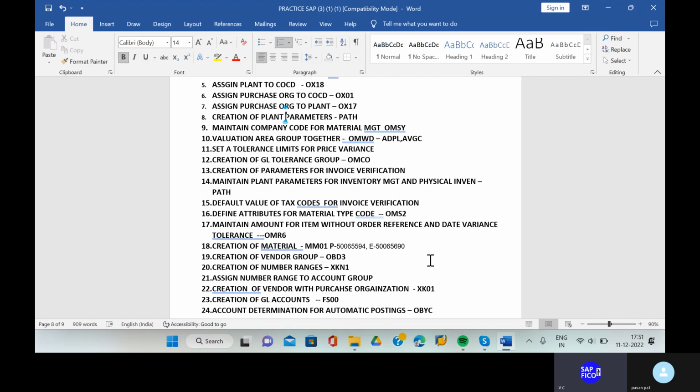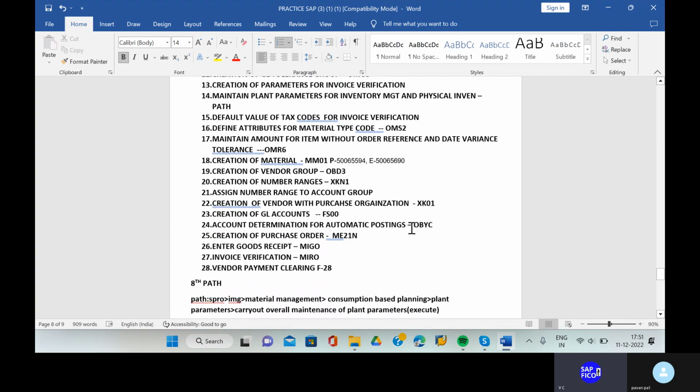Then purchase requisition. Every organization may have different types of departments, in each and every client and organization, and a department may require certain material or services. An employee belonging to the department needs to raise the purchase request.